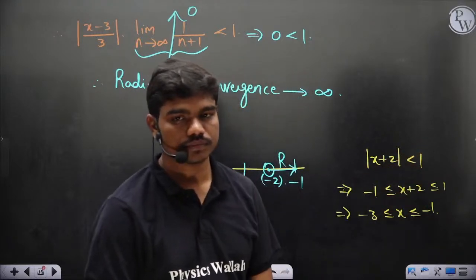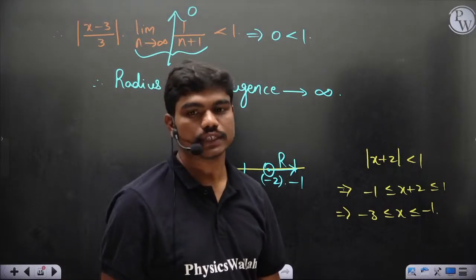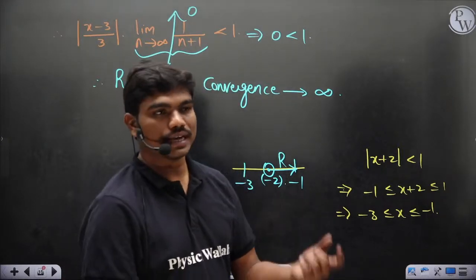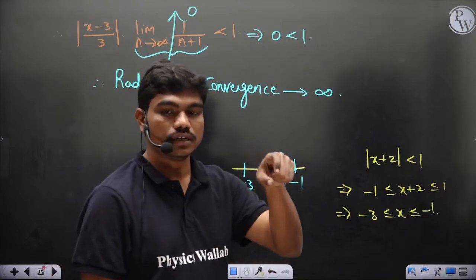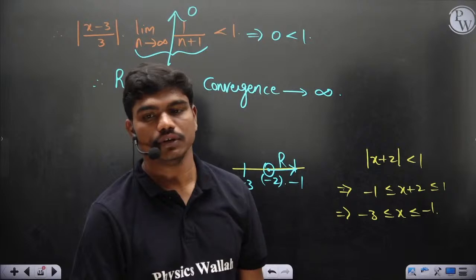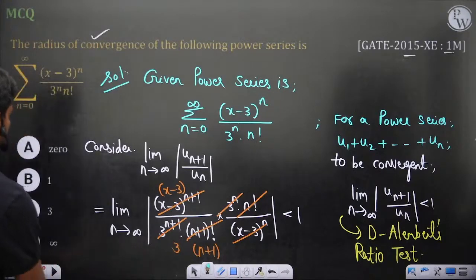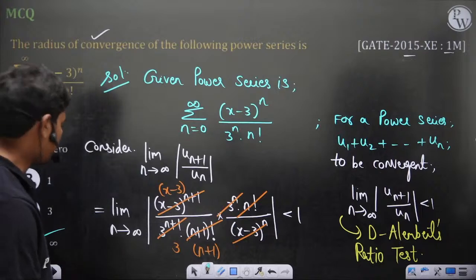Normally it's written: if |x - a| < delta, delta is called the radius of convergence. So if x minus a falls within that delta limit, then definitely the series converges for that particular value of a. If the radius is infinite, the series converges for any value of x.